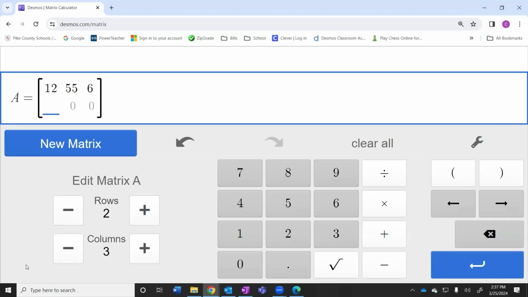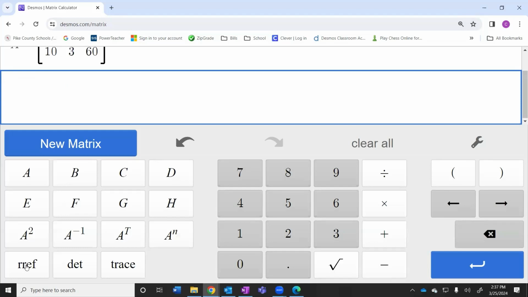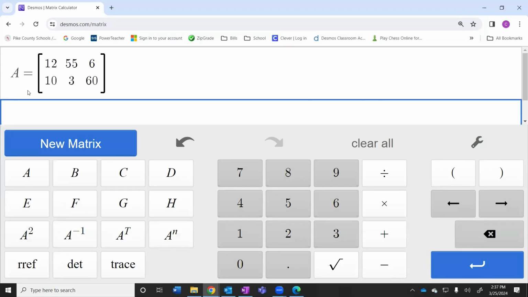And on Sunday, we sold 10 ham sandwiches, 3 American sandwiches, and 60 club sandwiches. Then we just hit enter. It didn't really do anything, it's just storing that information in matrix A. You can hit enter, or this button down here, the return arrow.